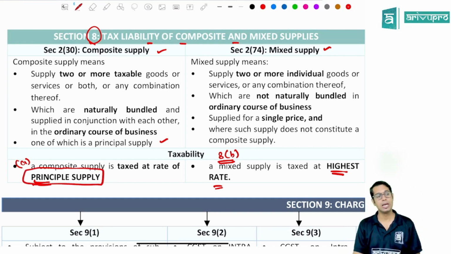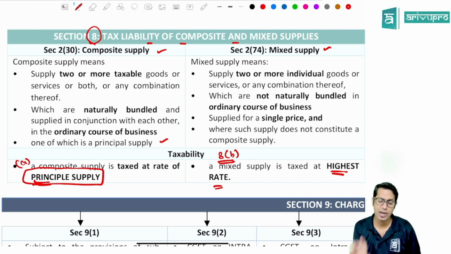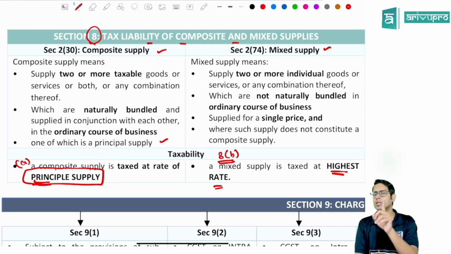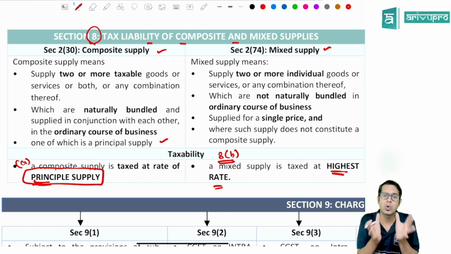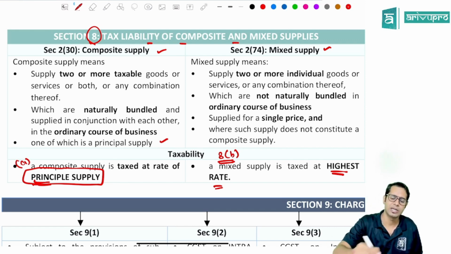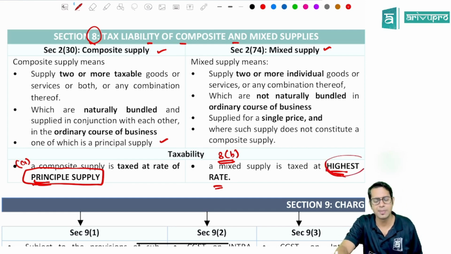Then mixed supply. Mixed supply means what, sir? Mixed supply means supply of 2 or more individual goods and services which are not naturally bundled in ordinary course of business. If there are 2 or more individual goods and services which are not naturally bundled in ordinary course of business, and they are supplied for a single price, and it is not a composite supply, then I will call it as mixed supply. So if 2 or more separate things are supplied to you together for a single price, and it is not a composite supply, then the transaction will be treated as mixed supply. And if it is a mixed supply, it will be taxable at highest rate.